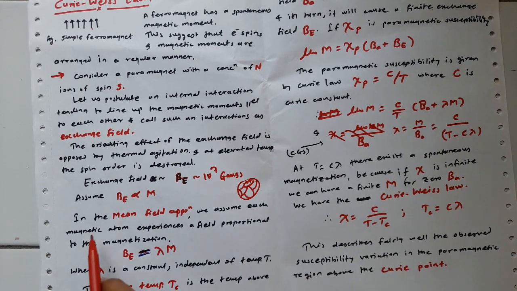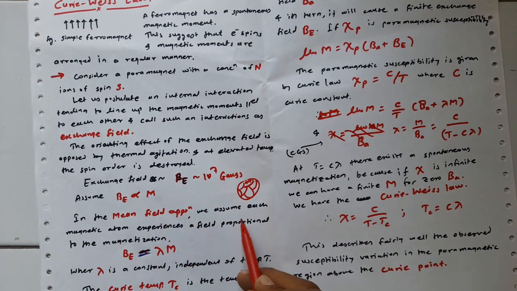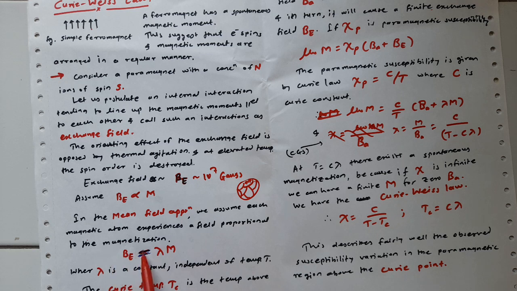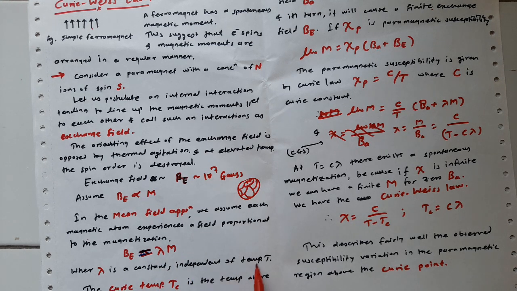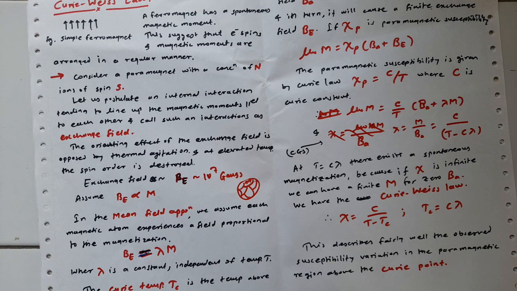In the mean field approximation, we assume that each magnetic atom experiences a field proportional to the magnetization. So the exchange field is proportional to the magnetization: B_E is equal to lambda times M, where lambda is a constant which is independent of the temperature.